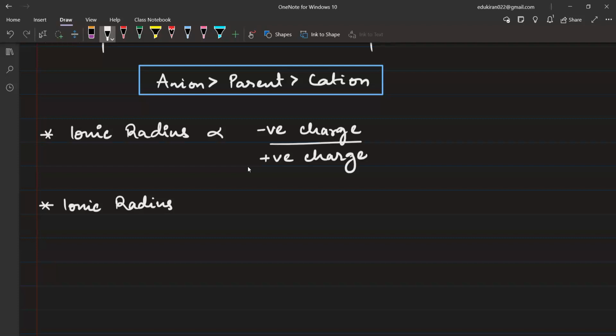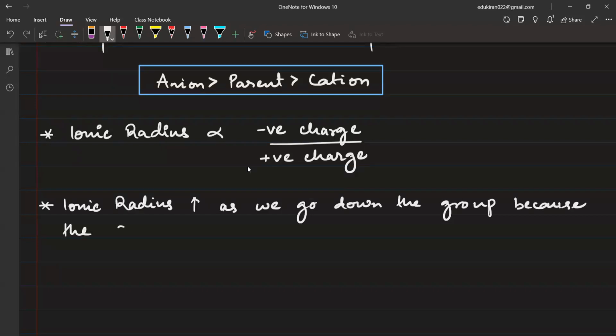Ionic radius increases as we go down the group because the shell number increases. So the electrons are further away, and further away.